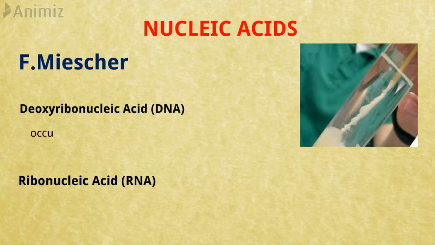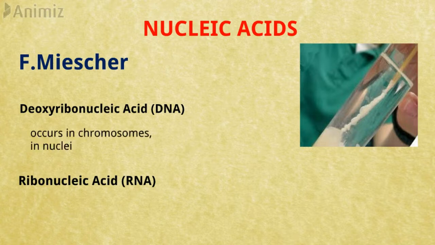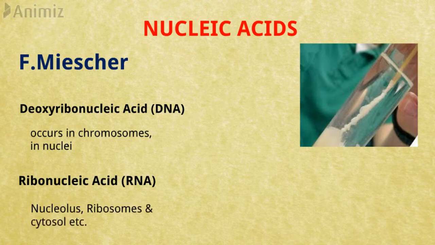DNA occurs in the chromosomes in the nuclei and in much lesser amounts in the mitochondria and the chloroplasts, while RNA is present in the nucleolus, ribosomes, cytosol, and in smaller amounts in other parts of the cell.